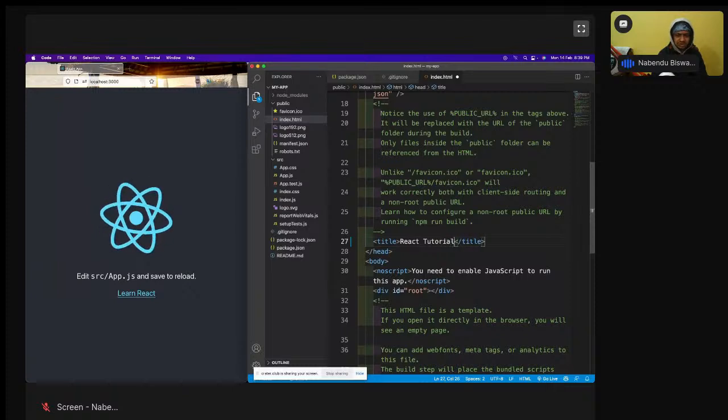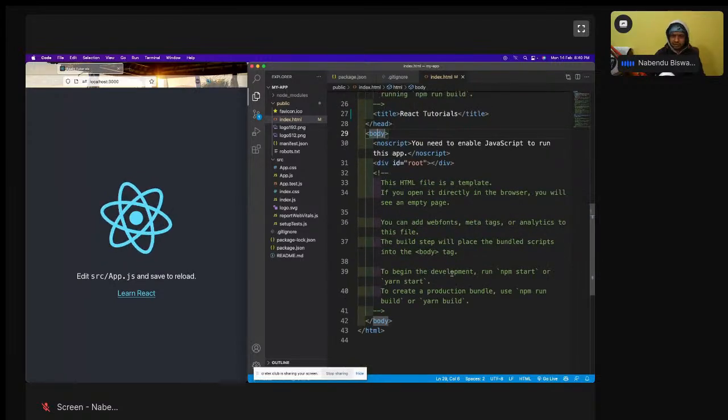React tutorials, if I just change it to React, hot reloading is there. Hot reloading kind of thing is there in React. So with this hot reloading, you don't have to install anything like live server, everything will be there because we have done this. Okay, so React tutorial I've done, and then there is one important thing here in the